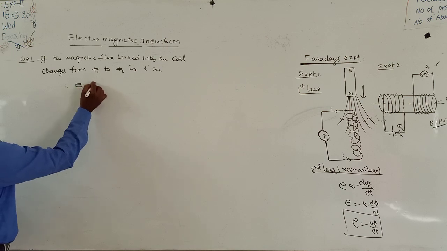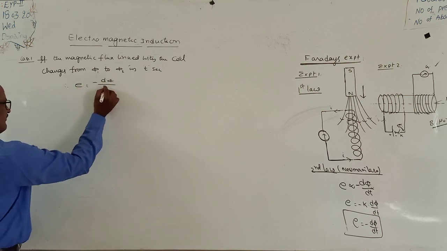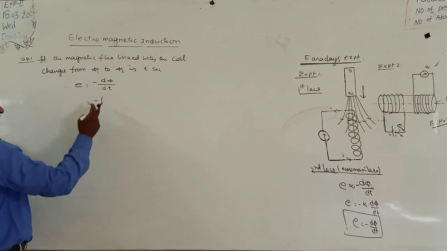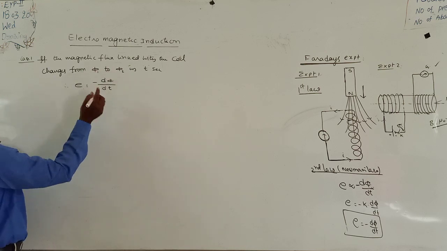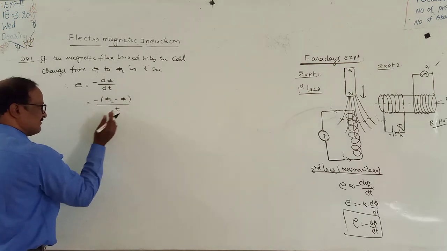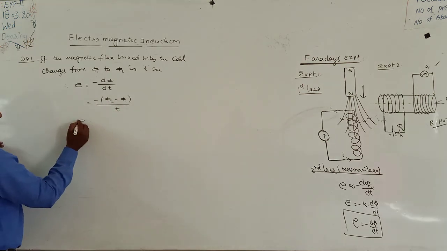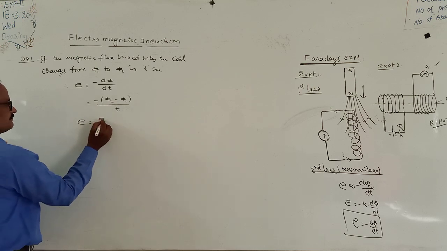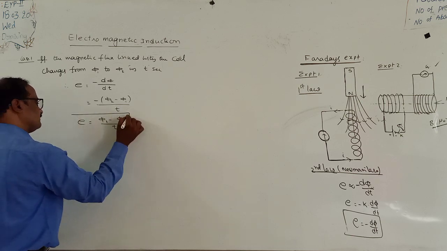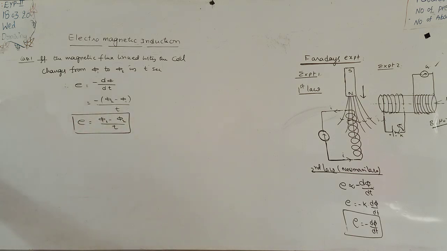Induced EMF E is equal to minus d phi by dt, or this is equal to minus of d phi, which is the change in magnetic flux. Always it is final minus initial, divided by the time of t seconds. So E is equal to phi 1 minus phi 2 by t. Okay. Induced EMF E is equal to phi 1 minus phi 2 by t. That is case 1. Case 2.